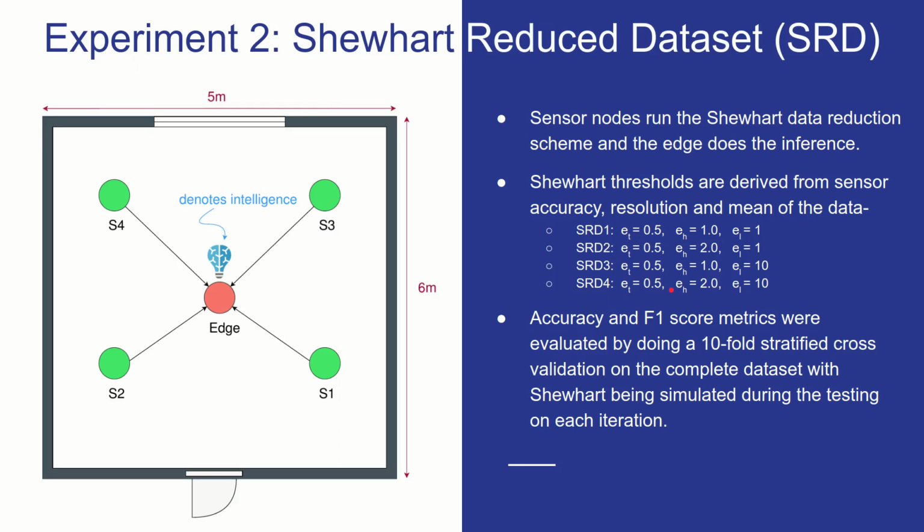And to simulate this experiment, we did a 10-fold stratified cross-validation on the complete data set. And in each iteration of this cross-validation, we simulated Shewhart. And that's how we were able to calculate the accuracy, F1 score, and the number of transmissions that were sent.